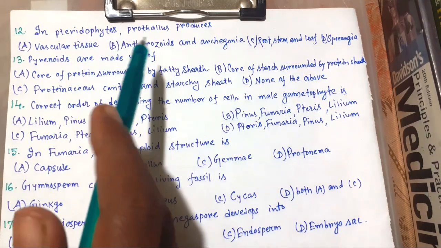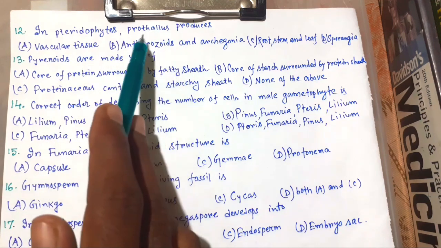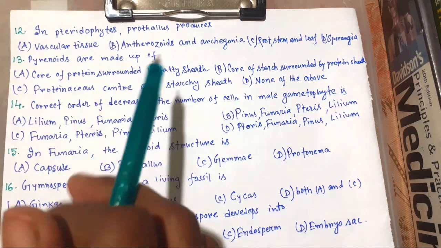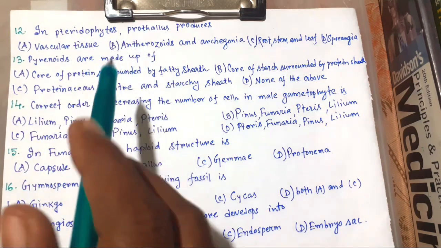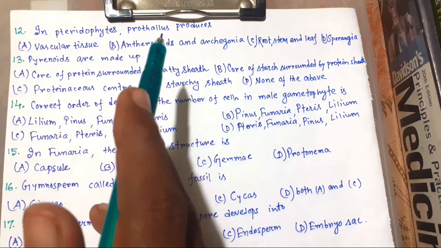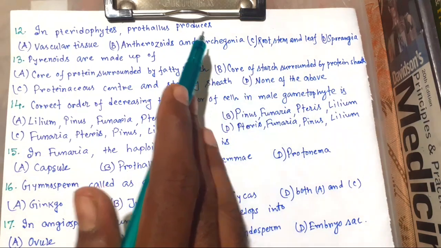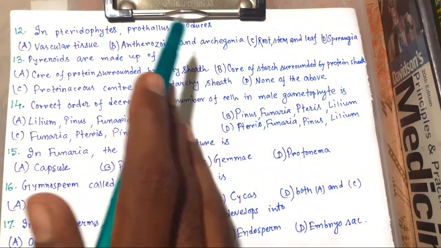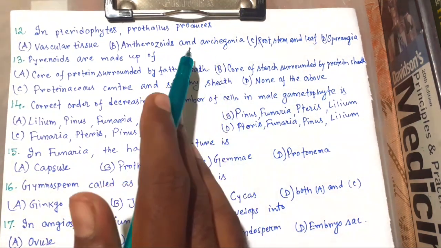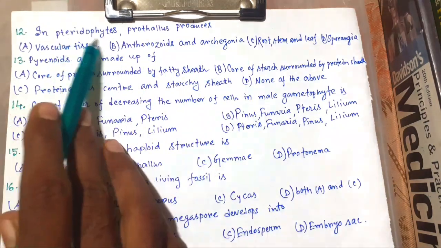In pteridophytes, prothallus produce. So you should know about prothallus. On germination of spores, it gives rise to a green haploid prothallus, that is the gametophyte, which is monoecious. That means it has both antheridia, that is the male sex organ, and archegonia, in case of pteridophytes.